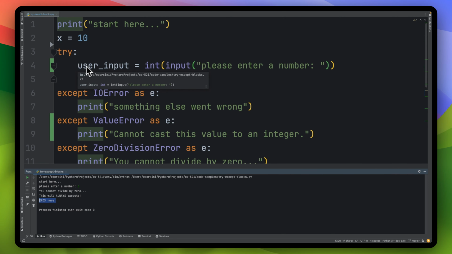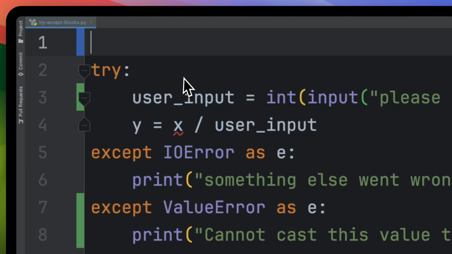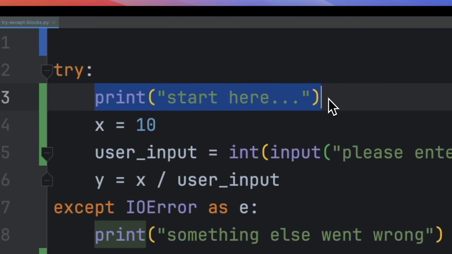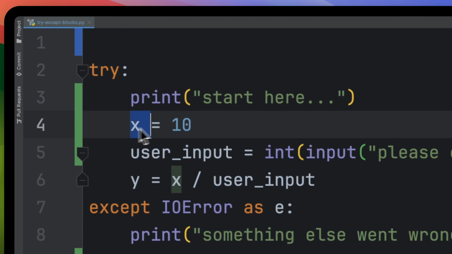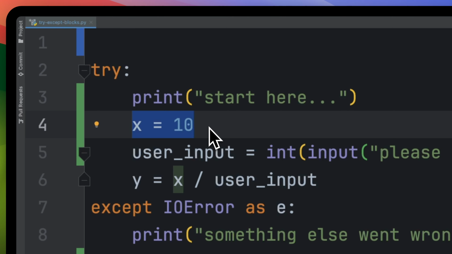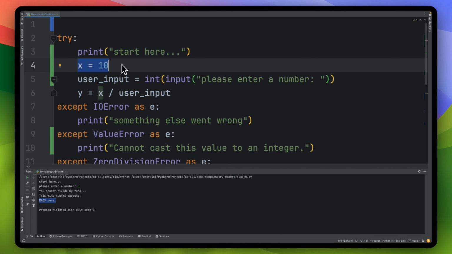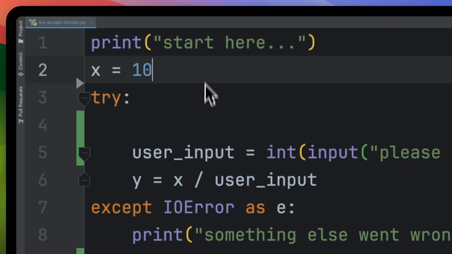Now, the other thing I wanted to mention is that you do want to be granular with whatever you're trying. So in other words, you don't want to enter everything here, make this like 50 lines or so. Why? Because this is not sensitive. It's not vulnerable to something going wrong. And the assigning of this variable here, x equals 10, can't go wrong. There's nothing that could go wrong here. So why put all these things in here when you know that that's never going to have an issue.